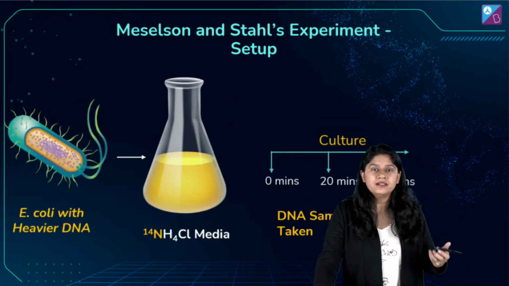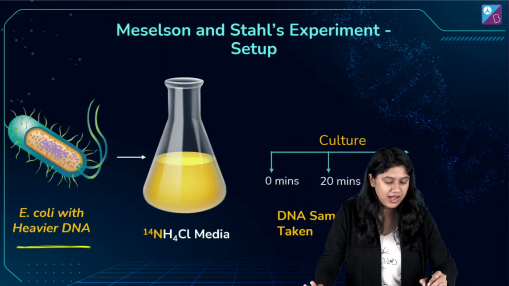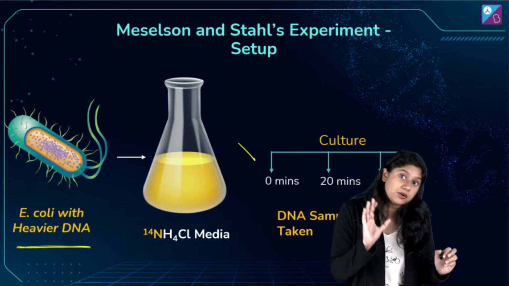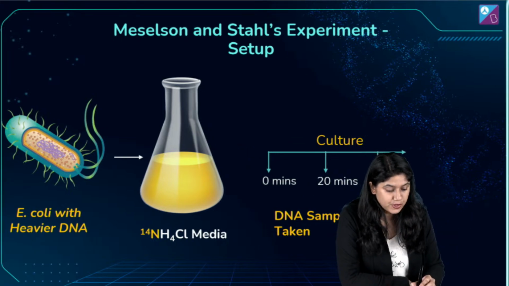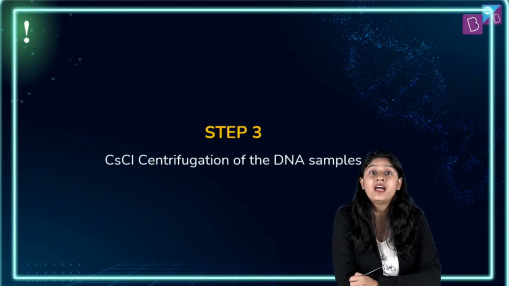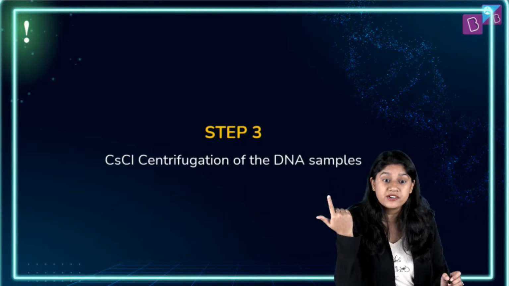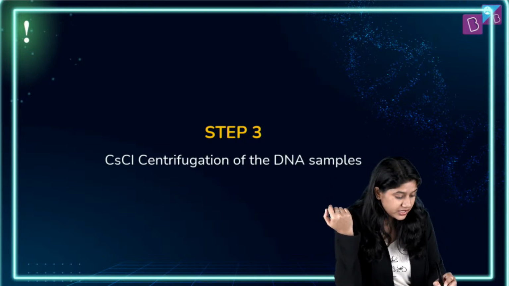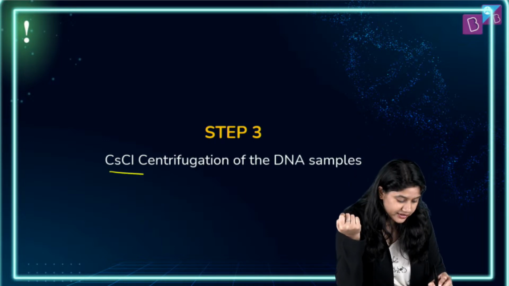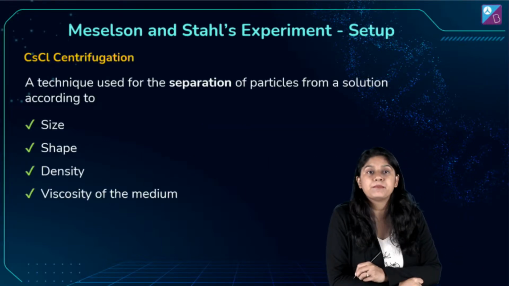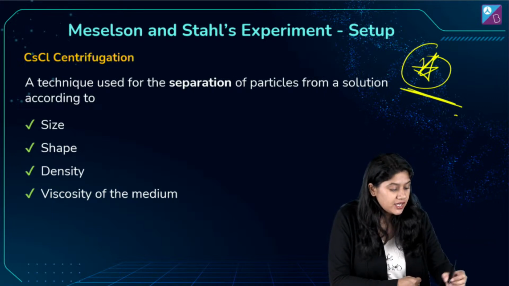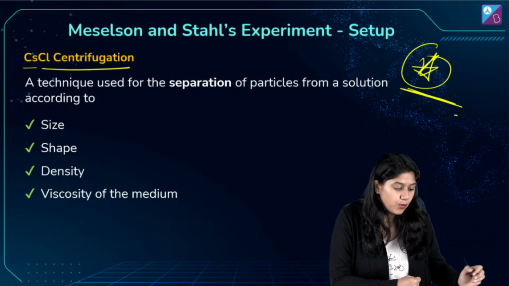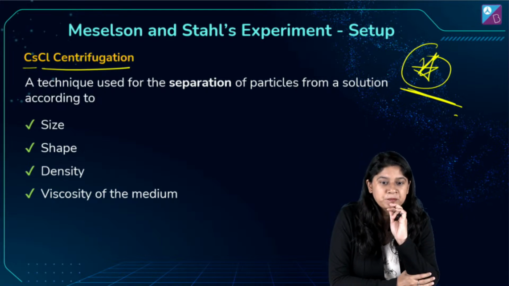Now what will happen? After 0 minutes, after 20 minutes, and after 40 minutes, we took the sample. Now what are we doing? We are taking the sample and we'll be doing the process of centrifugation. Now we are using the CsCl centrifugation for the DNA sample. And again a very important question, why do we use this? We know that CsCl, what is the meaning of Cs and Cl over here?